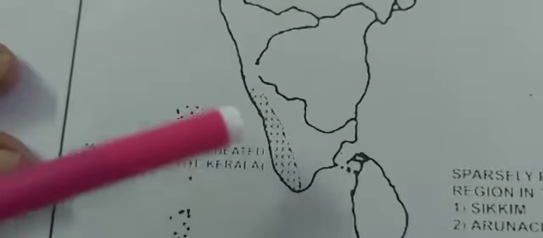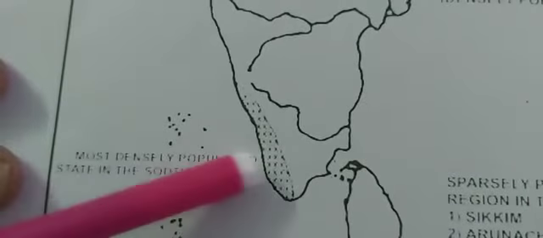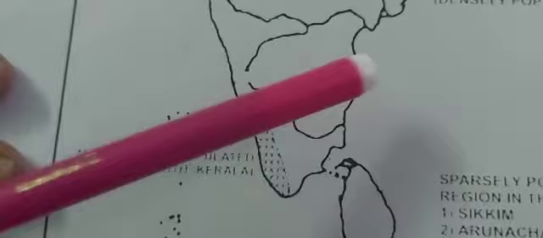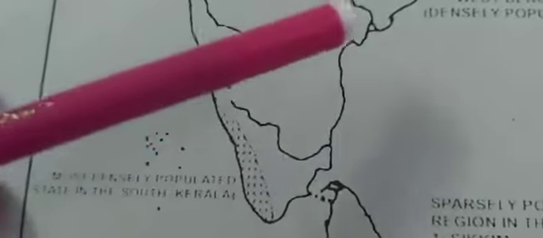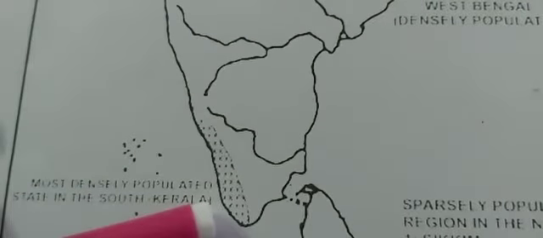If you want to mark this place as densely populated, you will write southern part of Kerala and mark the place Kerala. Chennai is also densely populated, children, but it is not given here. Chennai, leave it. You can take Kerala as a densely populated area.